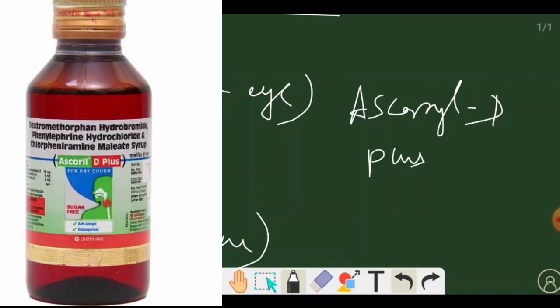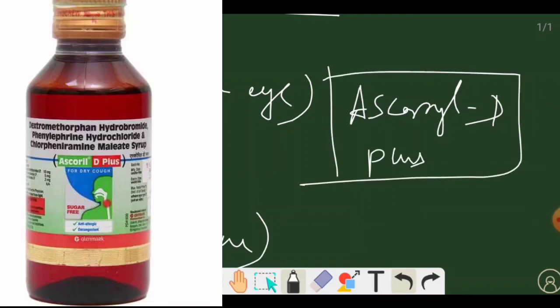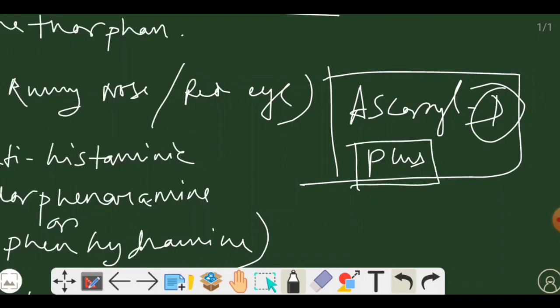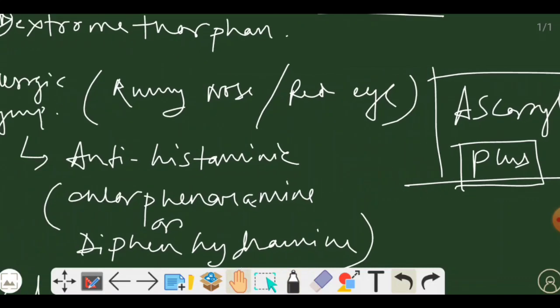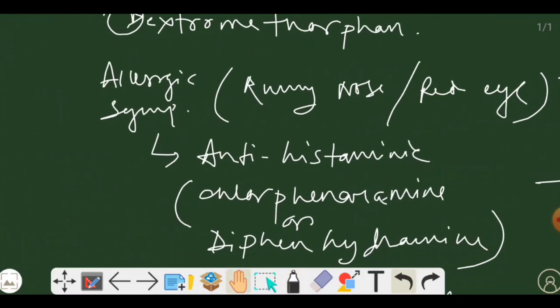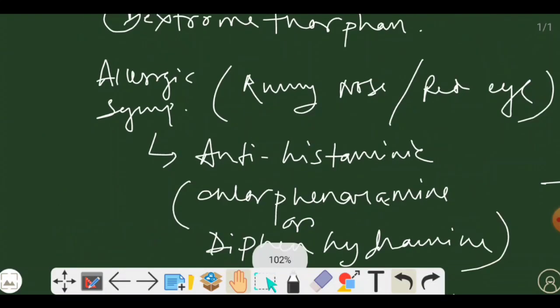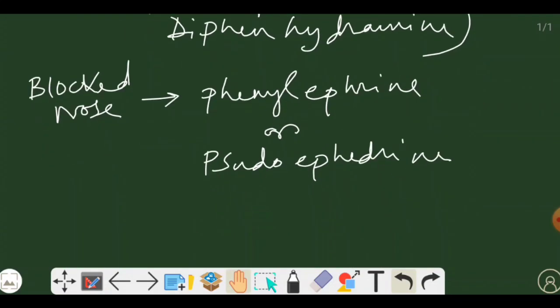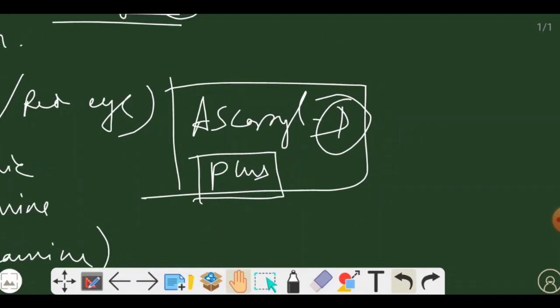This cough syrup contains dextromethorphan plus. That's why plus is given in the name. This plus is given for the other two components, like the antihistaminic group of drug and phenylephrine. So this is all about dry cough.